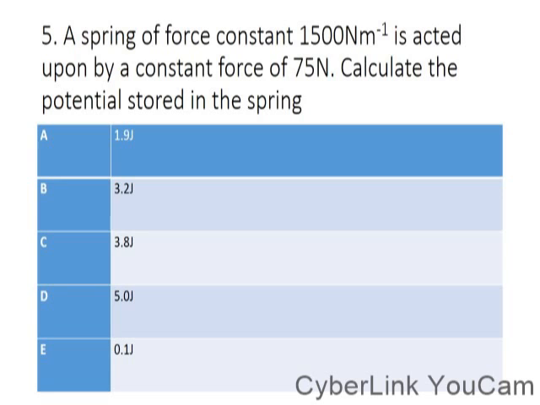How do we get the extension? From Hooke's law. We say that F equals Ke, that is, force is equal to the product of the force constant and the extension.